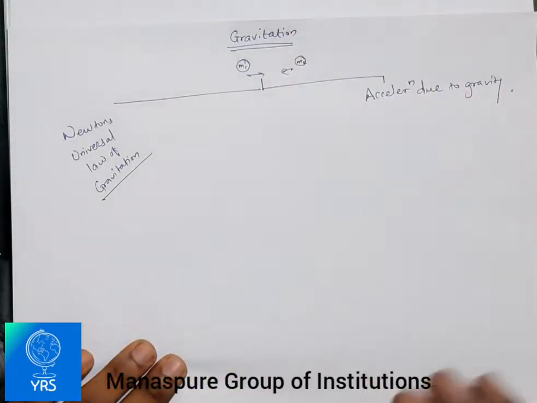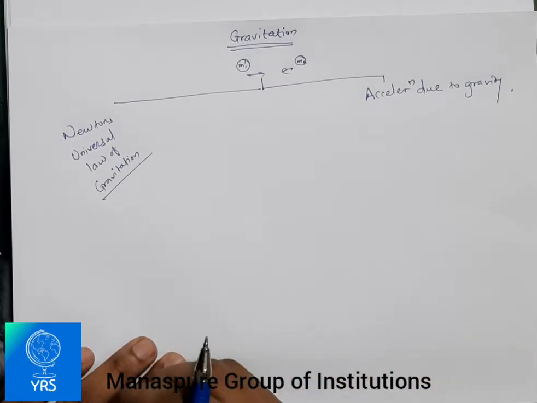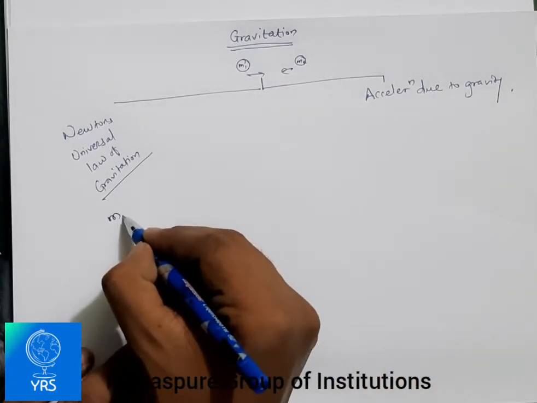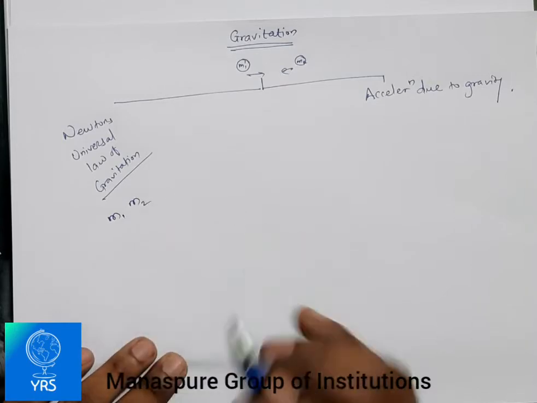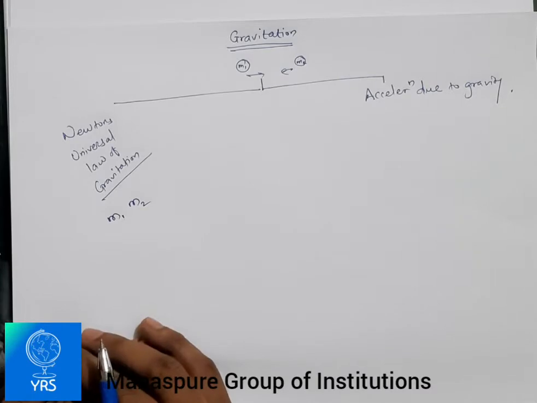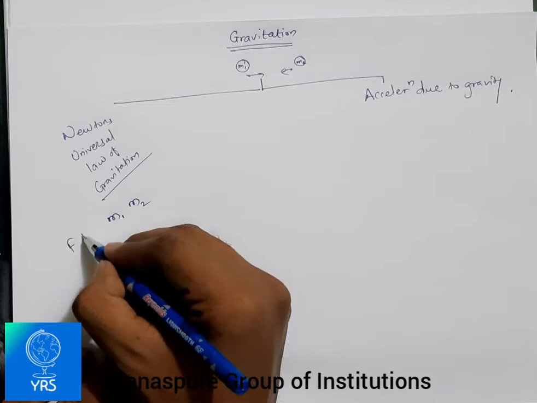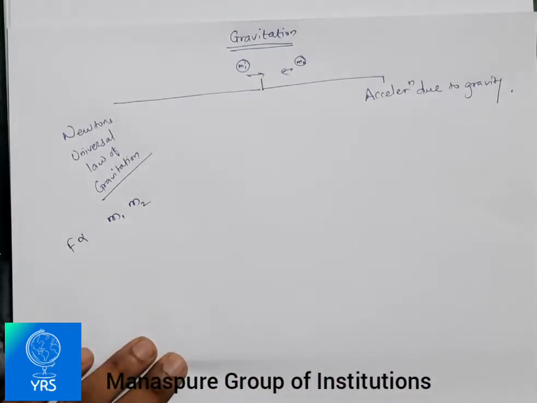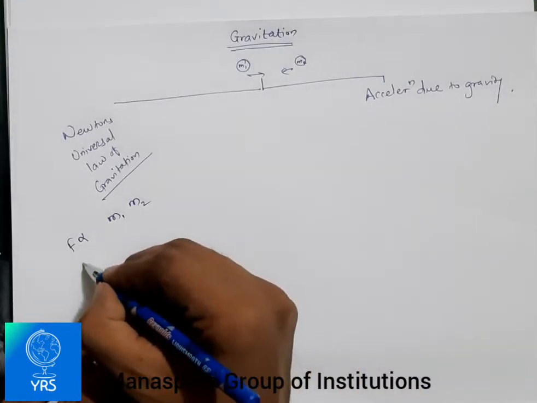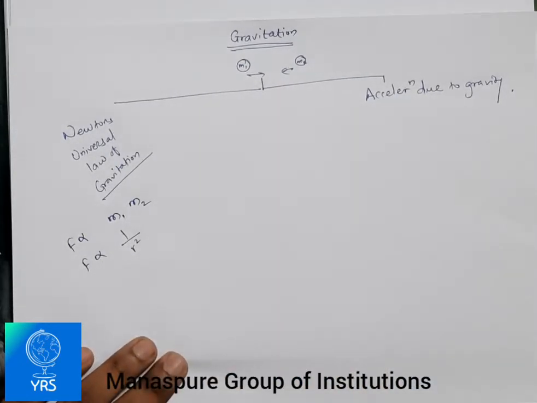Now, as we talked about gravitation, let us talk about Newton's universal law of gravitation. We know that every particle of matter in the universe exerts an attractive force on every other particle. This force is directly proportional to the product of their respective masses, and inversely proportional to the square of the distance between those masses.